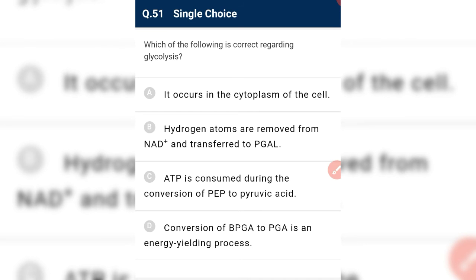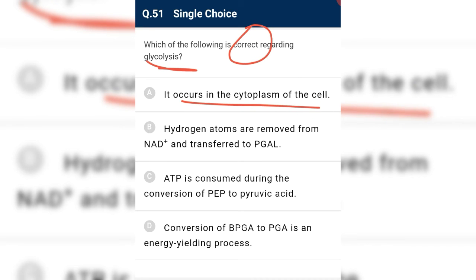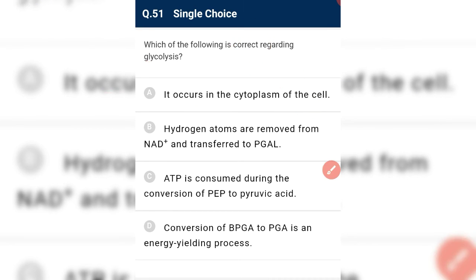Yes, it is correct. Which of the following is correct regarding glycolysis? Glycolysis occurs in the cytoplasm. Yes, the first is correct. So let's move on.